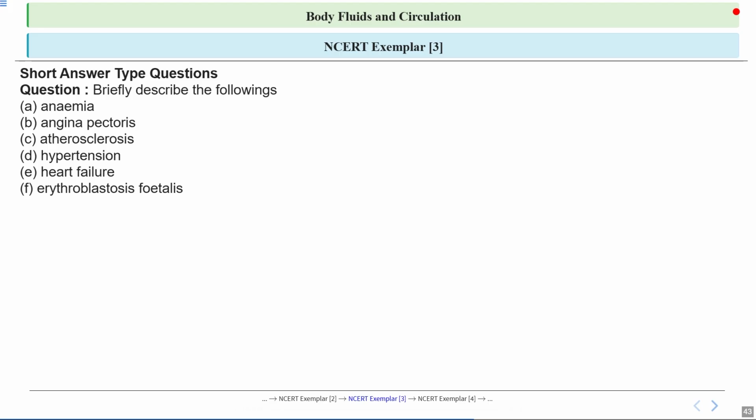Now this is question number 3. The question asks us to briefly describe terms like anemia, angina pectoris, atherosclerosis, hypertension, heart failure, and erythroblastosis fetalis. Let's talk about each of them in detail.